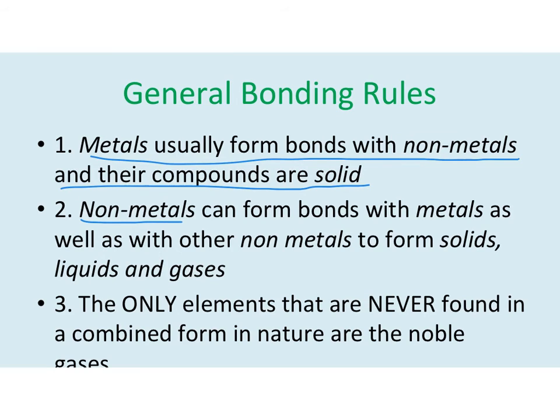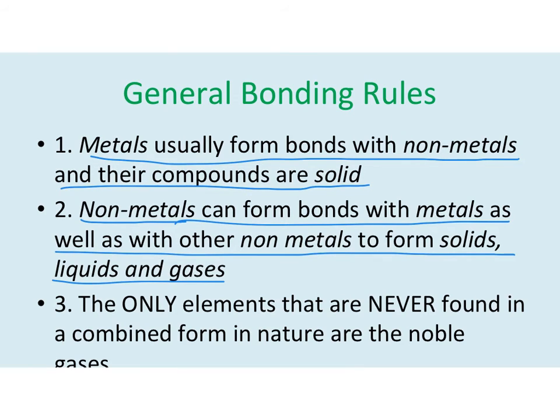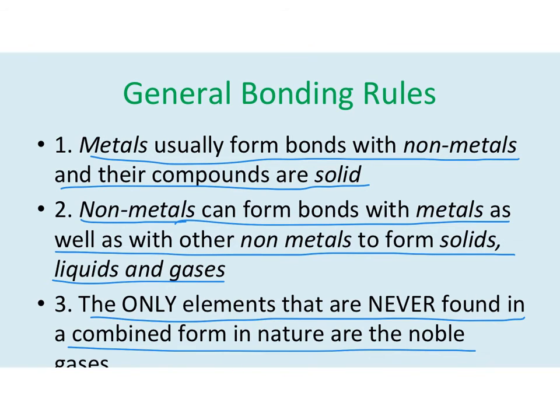Non-metals, so something like oxygen, can form bonds with metals, like I mentioned in the first part, as well as with other non-metals. And they can form solids, liquids, or gases. So that's like water. Hydrogen's a nonmetal and oxygen's a nonmetal, and they can form together to make not only solids, but liquids and gases as well. And then the last one, the only elements that are never found in a combined form are the noble gases. All the other elements are always going to be found in compounds, but not the noble gases. They can't be found in them.